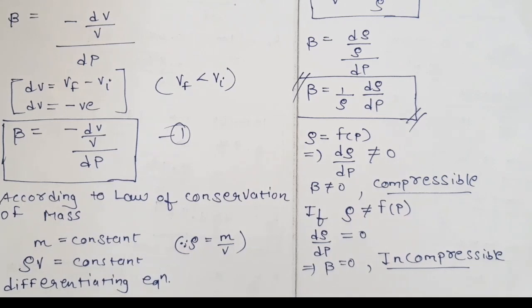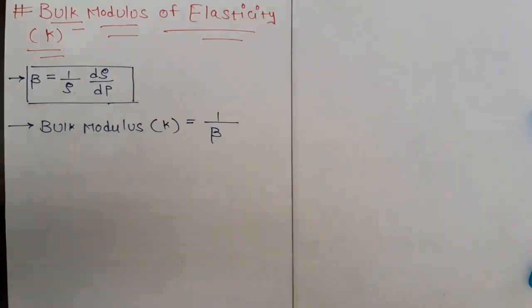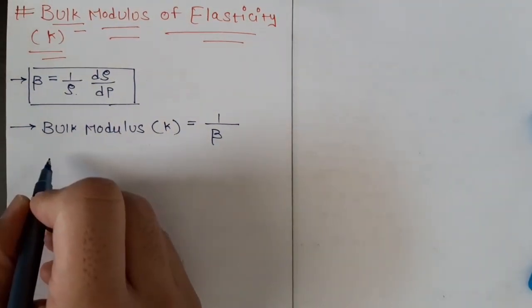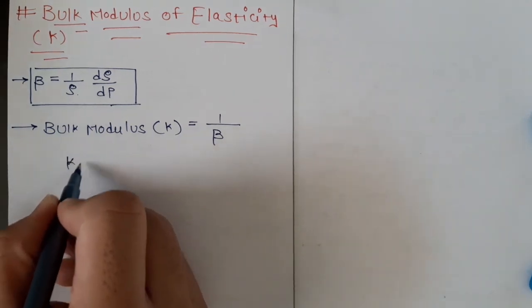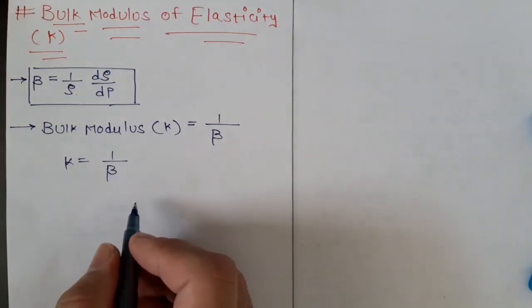Now we will see what the bulk modulus of the fluid is. The bulk modulus is the reciprocal of compressibility. Bulk modulus of elasticity, or bulk modulus of fluid, is denoted by K. So K equals 1 upon beta. Now what is beta?